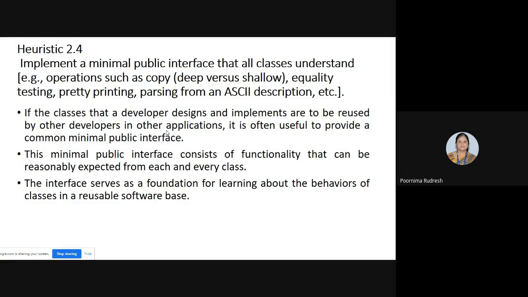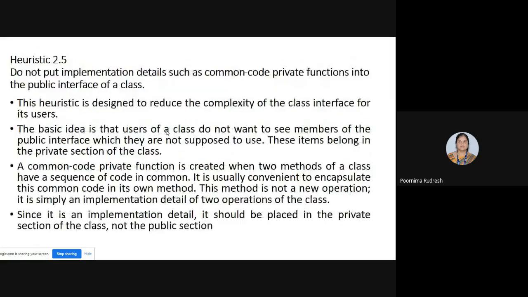And the next one is heuristic 2.5. It says that do not put the implementation details into the public interface of a class. Just like heuristic 2.1, we are hiding the implementation details. Here also, we're concentrating on putting the implementation details in a private manner rather than in a public manner.